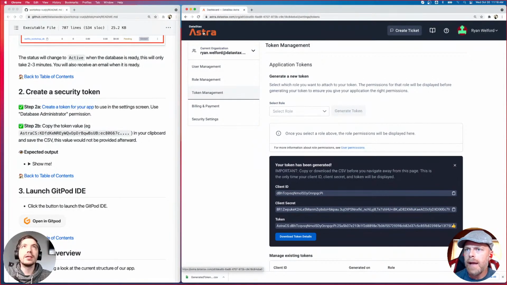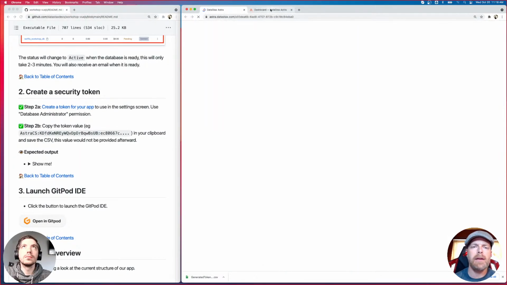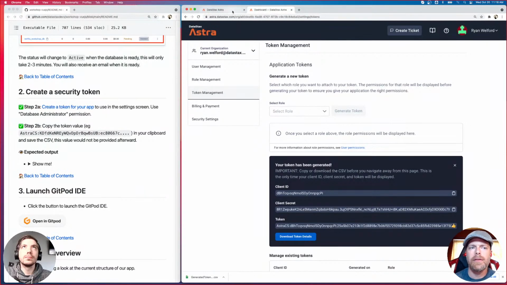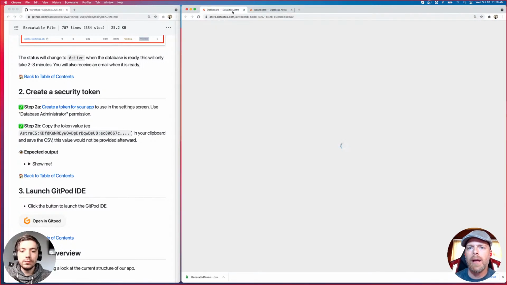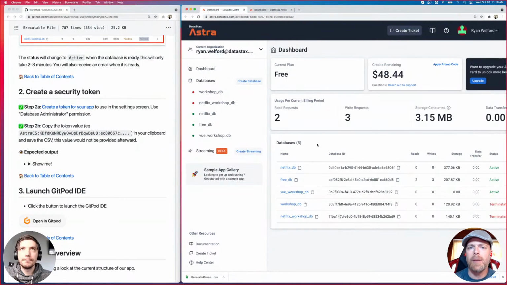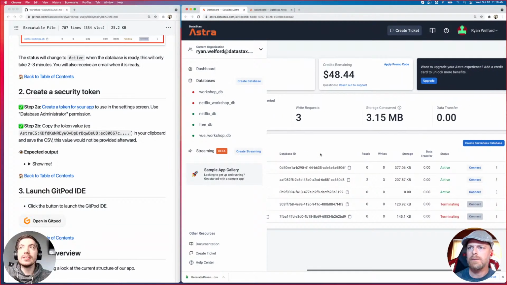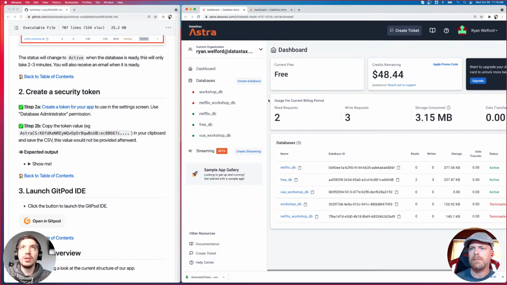Your status is still pending. Yeah, and if it's still pending, that's totally cool. If you see pending or initializing, that's fine. You can still create your security token. And as Ryan said, it'll take just a couple of minutes to spin these up. You're actually spinning up a fully fledged Cassandra cluster when you create the database. So it could take like 5 minutes or something. That's fine.